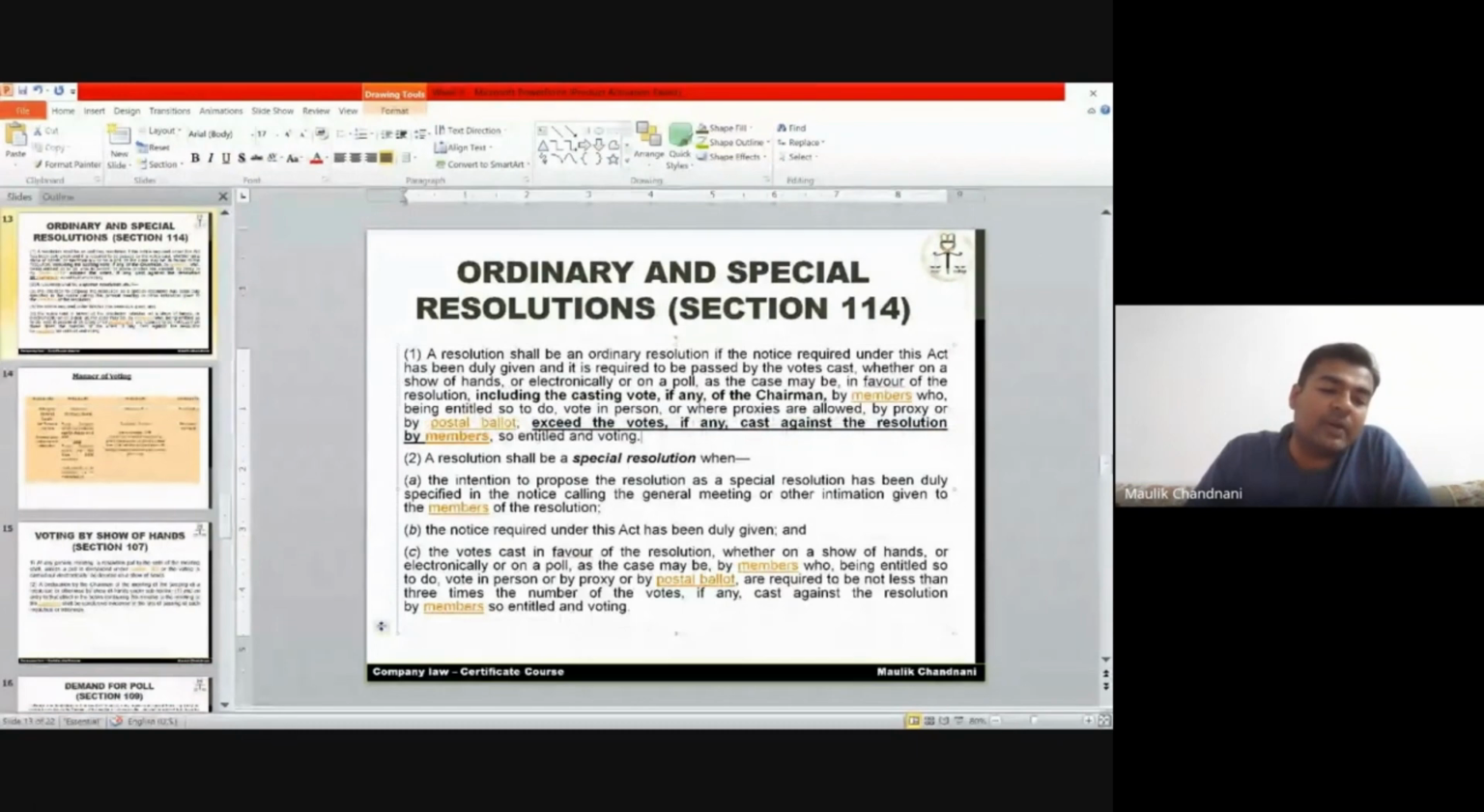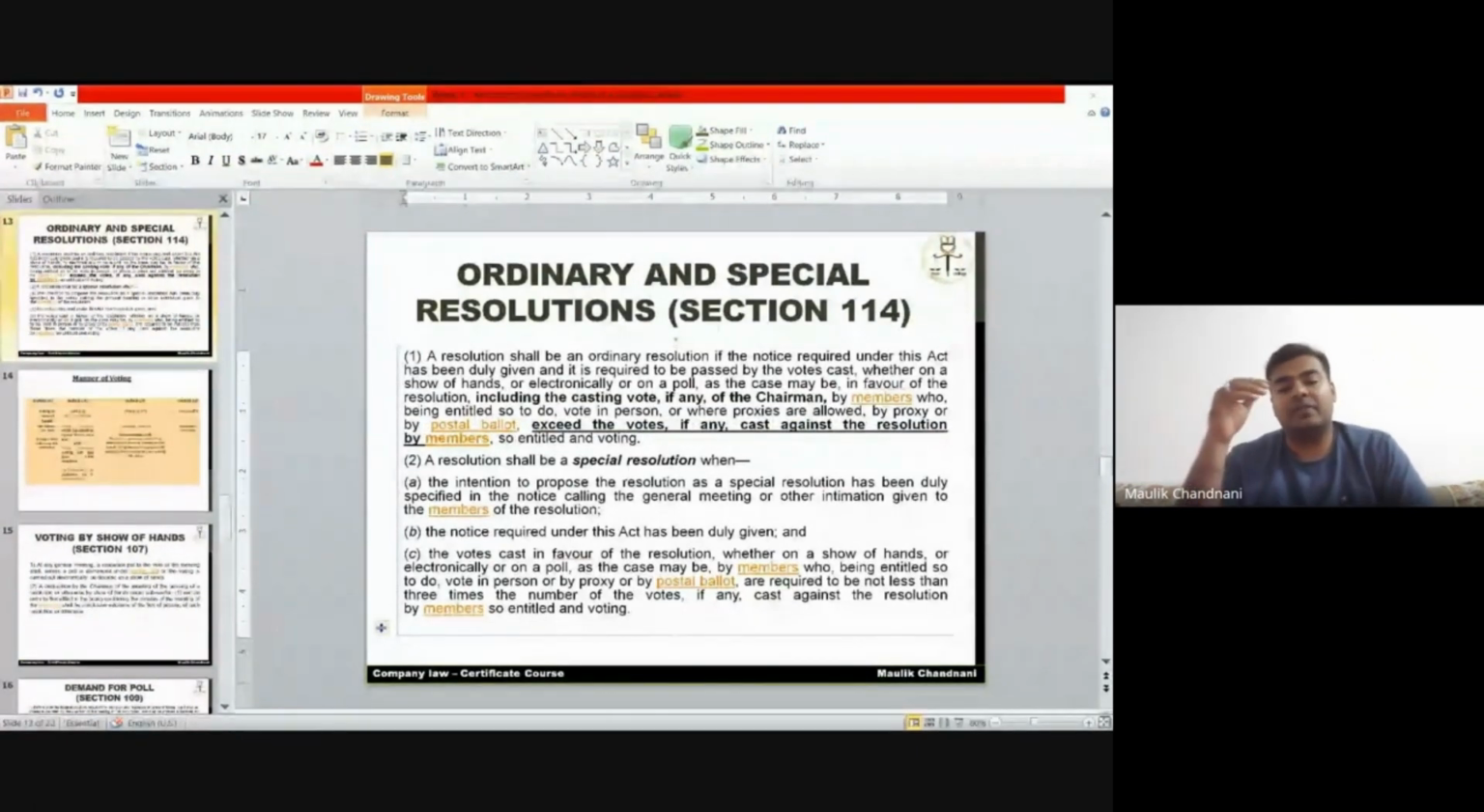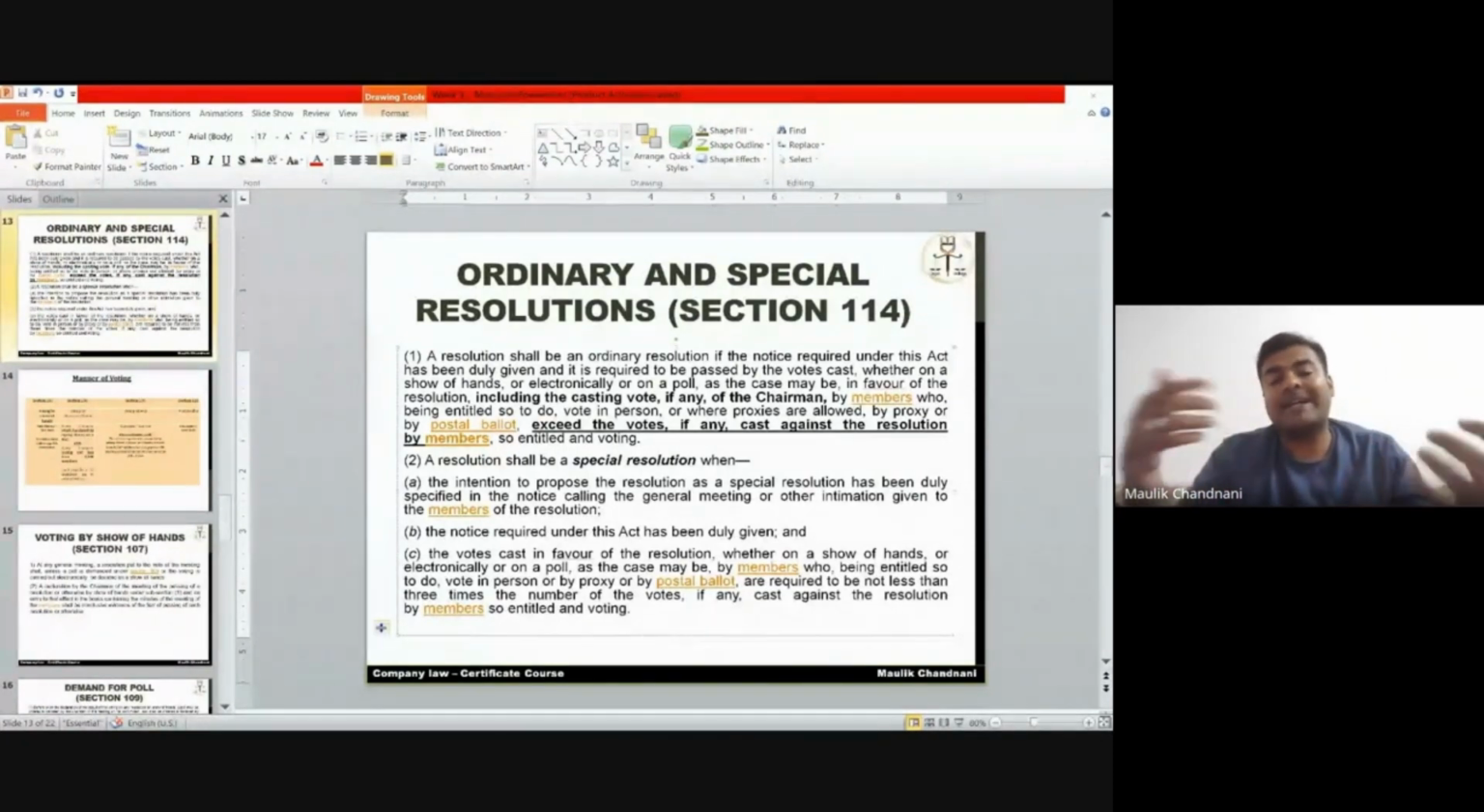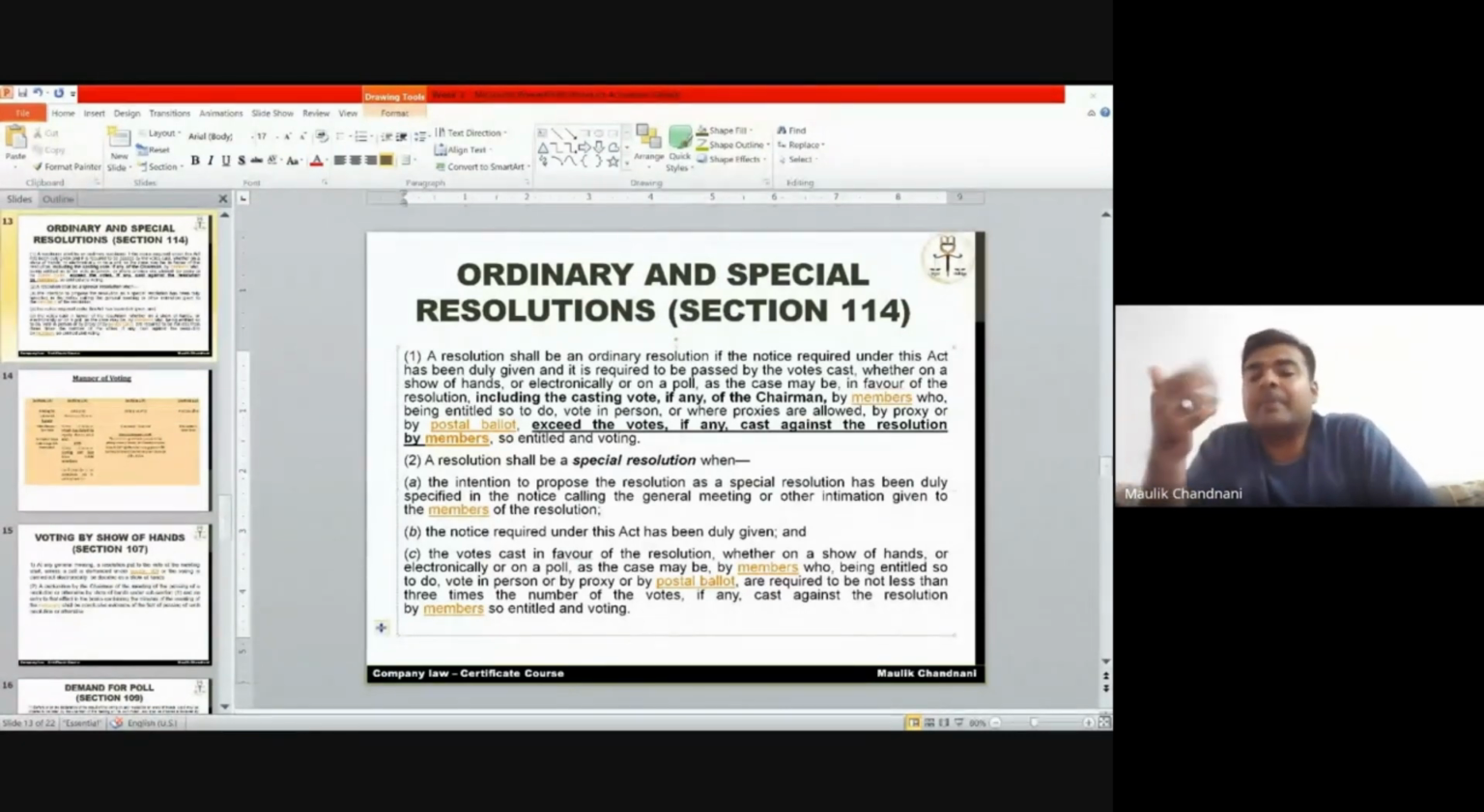Simple majority, what does it mean? That if your votes are there, say for example, 5 members say yes, 4 members say no. So the matter is passed as yes. So votes cast in favor are greater than votes cast against. That means the resolution is passed in favor of the resolution. Simple, as simple as that.